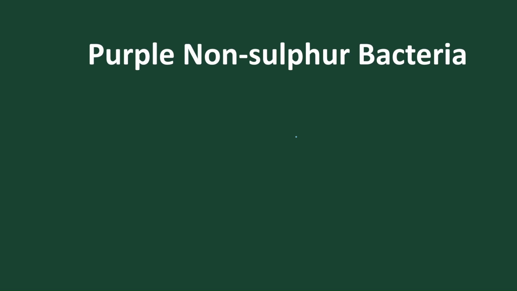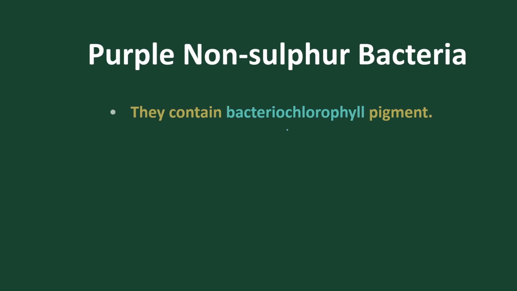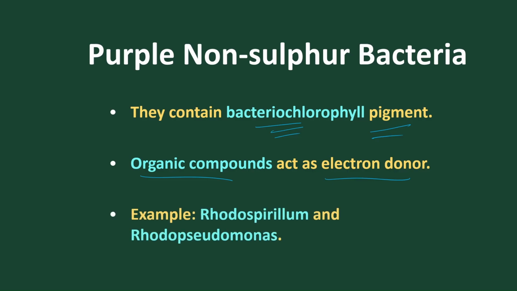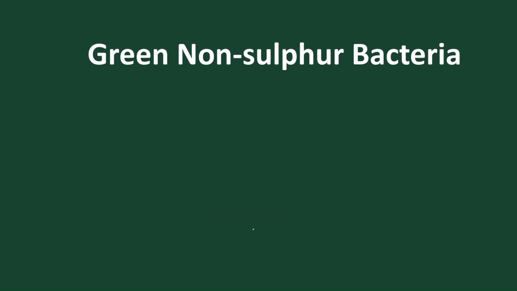So purple non-sulfur bacteria. Let's discuss purple non-sulfur bacteria. They contain bacteriochlorophyll as the pigment to produce food materials. Organic compounds are used as electron donor. And the best examples are Rhodospirillum and Rhodopseudomonas.